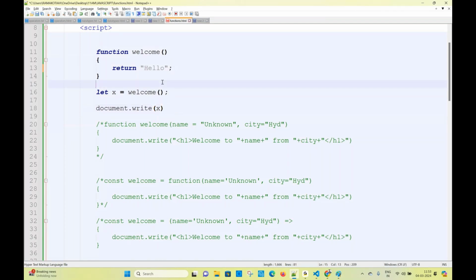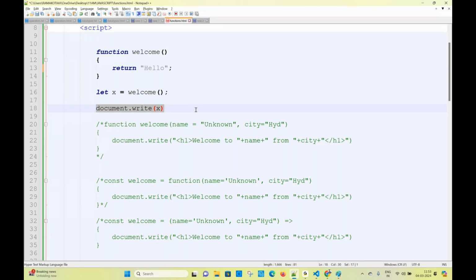So why do I have to write a return statement? That is a question. Without return, I can write document.write directly. So what is the problem if I write document.write? That we will see in tomorrow's session. What is the purpose of the return statement? But remember, in real time, 99% of the functions will have a return statement. 99.99% of the functions will have return only. There are no print statements in the function's body. The purpose we will see in tomorrow's session.